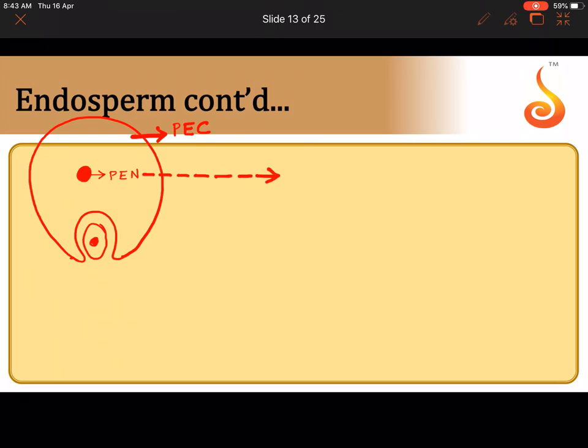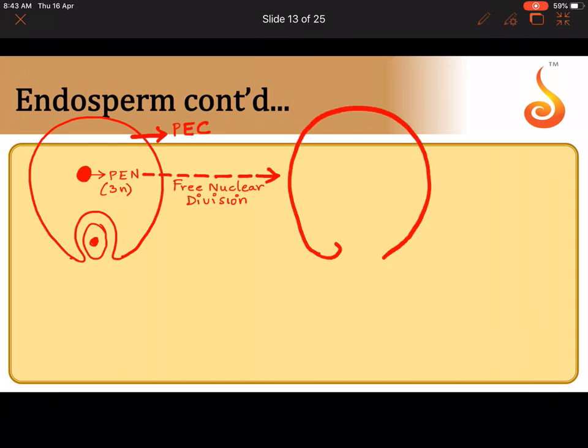The cell is not dividing. So remember, initially the PEC doesn't divide. So we call these divisions free nuclear divisions. So the primary endosperm nucleus, which is triploid, undergoes free nuclear divisions. What is the consequence of a free nuclear division?